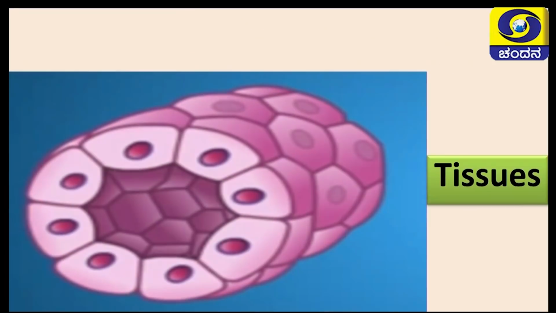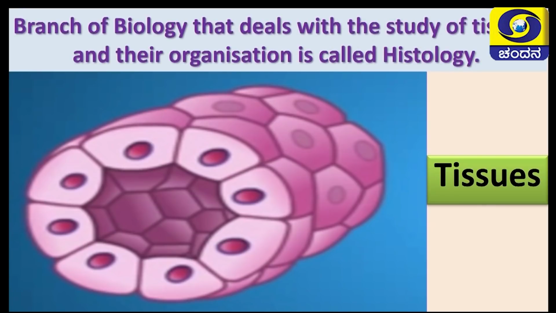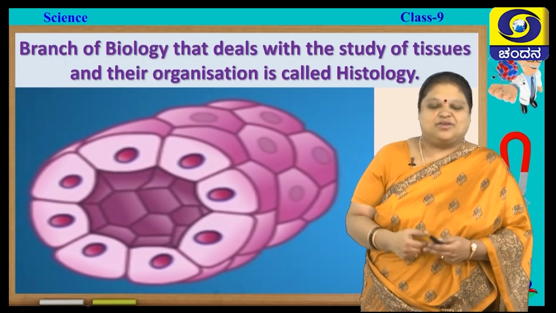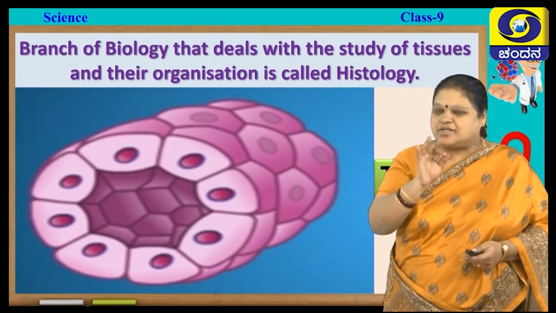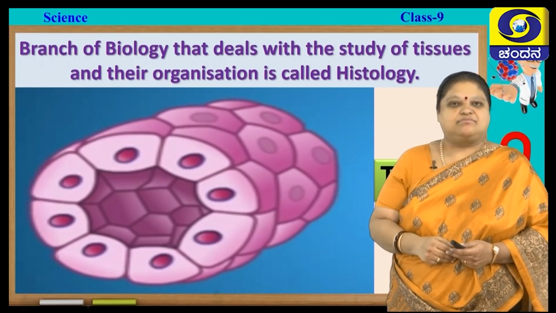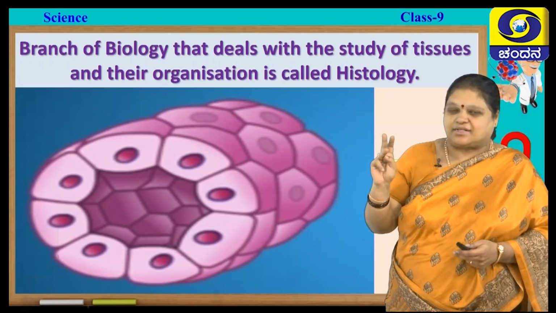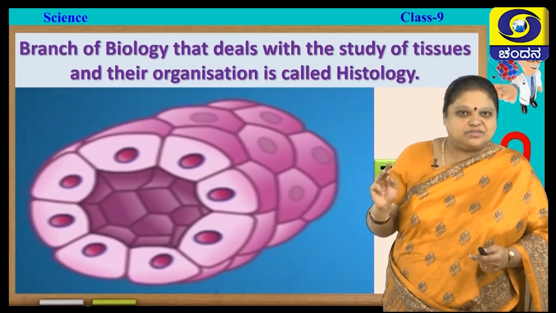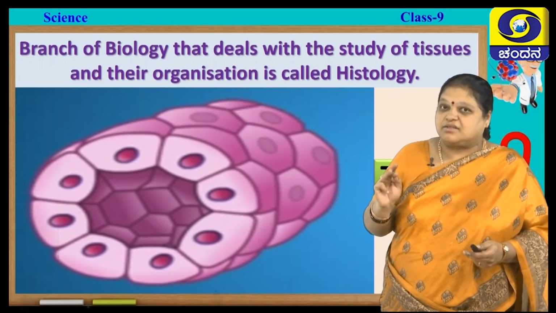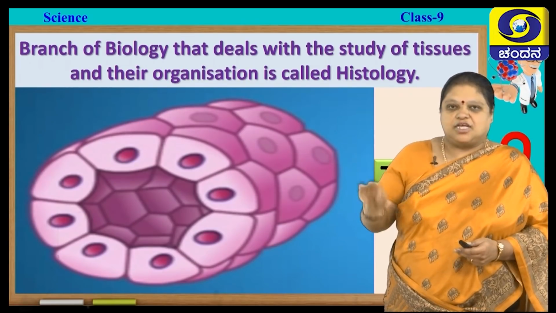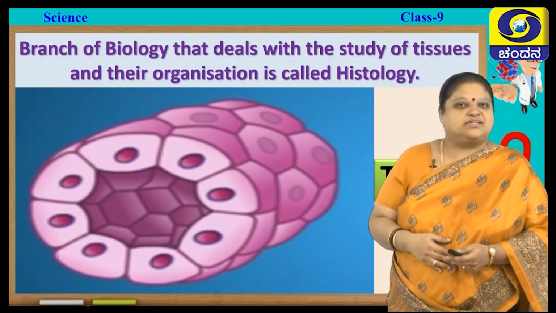So, like this a group of cells which have common origin, structure and function, you call them as tissues. So, we studied about the tissues and also the branch of biology that deals with the study of tissues and their organization, you call it histology. Whenever you study about tissues, three things have to be kept in your mind. One is how does it look like, that is the structure. What are the functions that it does, that is functions. Next, where is it, that is the location. If you know these three things, it is very easy to know the chapter.